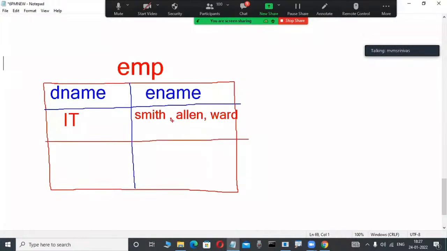That's why I am representing that data in the format like this only. IT is a department. In that department, Smith, comma, Allen, comma, Ward is working. Again, another department is there. What is the department? HR department is there. In the HR department, 1 employee is working. My name, for example, Murali is the employee working. For example, I am a programmer in my project.